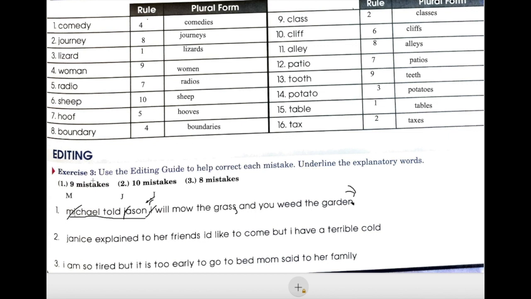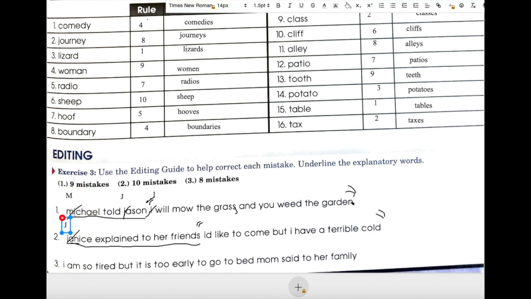Number 2, Janice explained to her friends, I'd like to come, but I have a terrible cold. Let's underline the explanatory words. Let's put quotation marks around what is being said. Let's capitalize the first word.